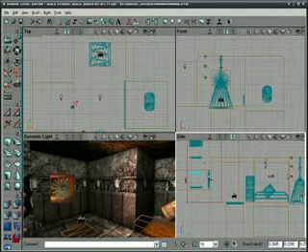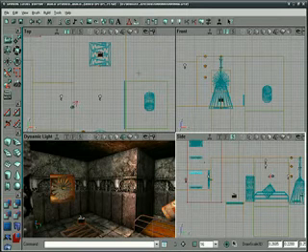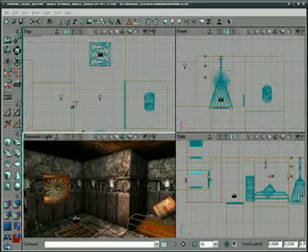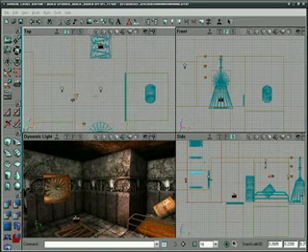Alright, in this lesson we're going to be using Karma ragdolls. Are we playing with dolls in this lesson? Not exactly. Well, kind of. We're going to create an interesting room and put these guys in it and play with them a little bit. But first off, let's create our actual ragdoll.